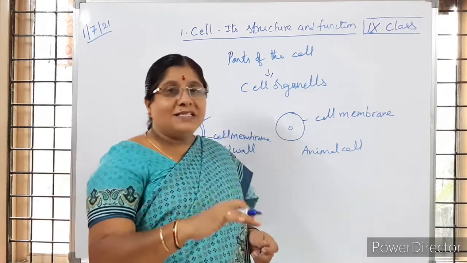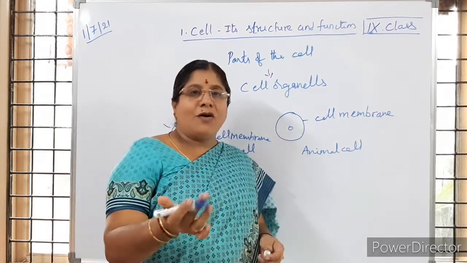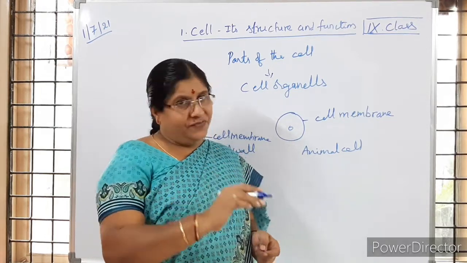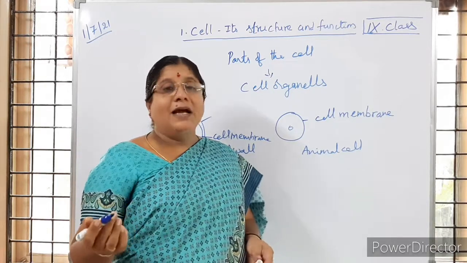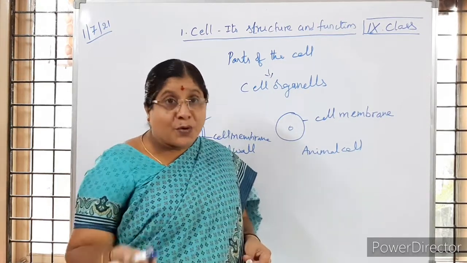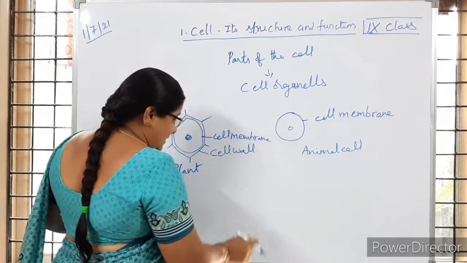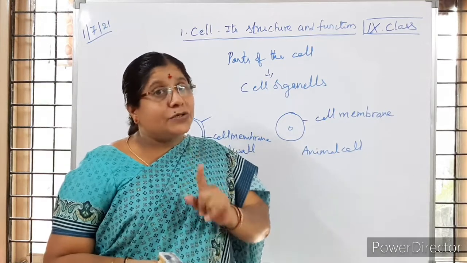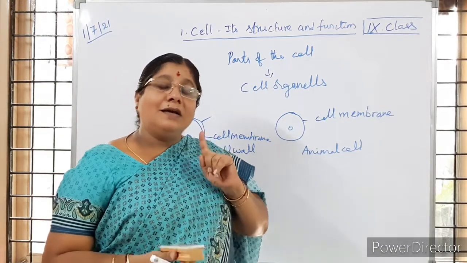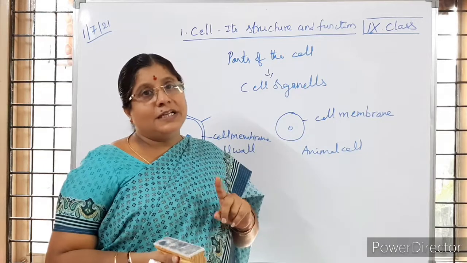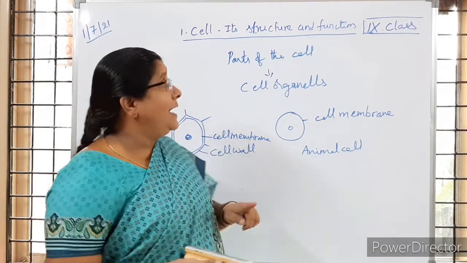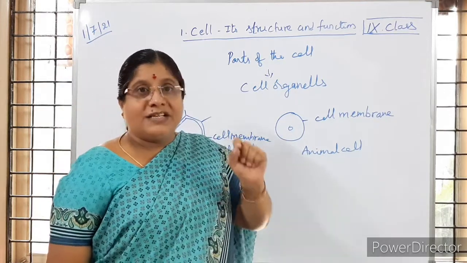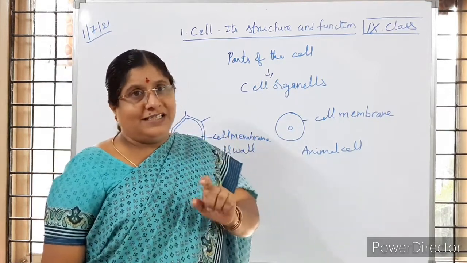Depending upon the presence or absence of nucleus, the organisms are called eukaryotic and prokaryotic. What is the meaning of eukaryotic? If nucleus is present, it is called eukaryotic, and if nucleus is absent, it is called prokaryotic. Like that you learn. Now what are the cell organelles which are present exclusively in plant cell, and what are the cell organelles which are present in both plant cell and animal cell? In detail we are going to learn about the cell organelles, their structure and functions. Is it clear to you?